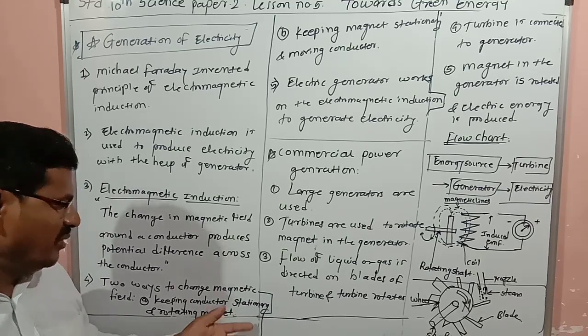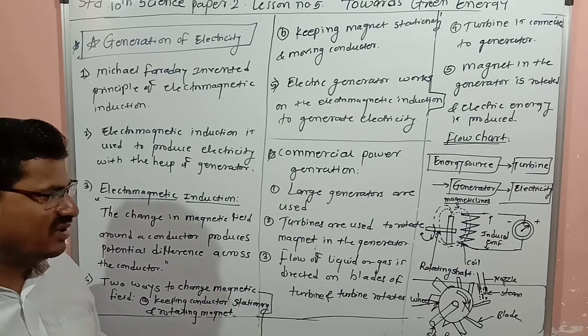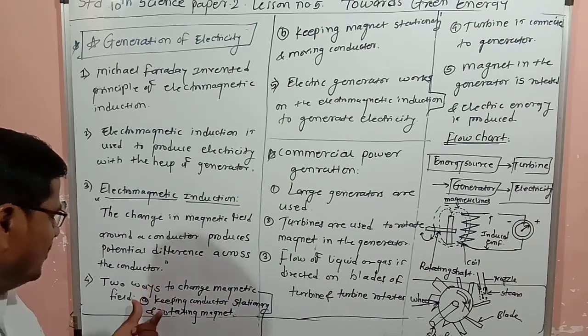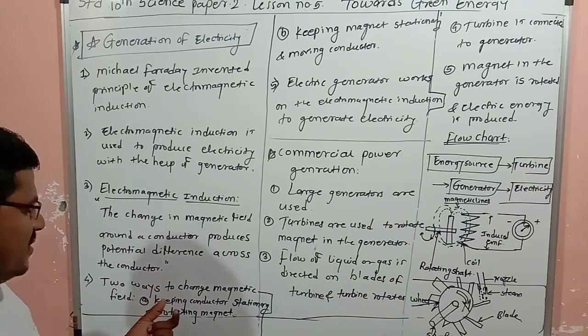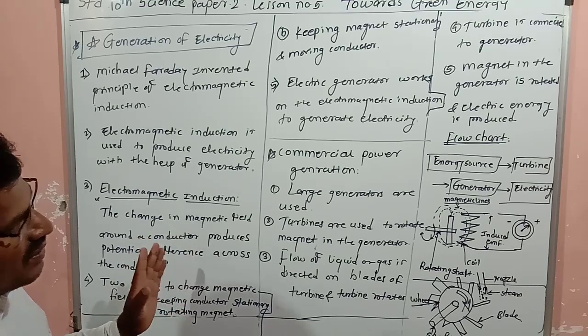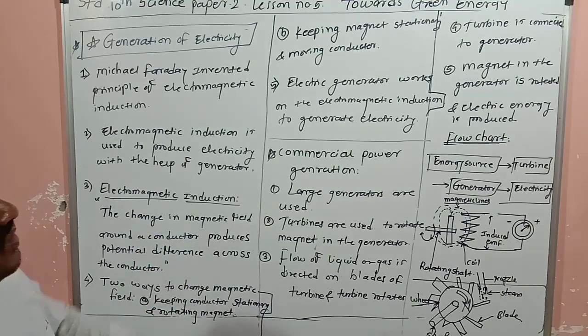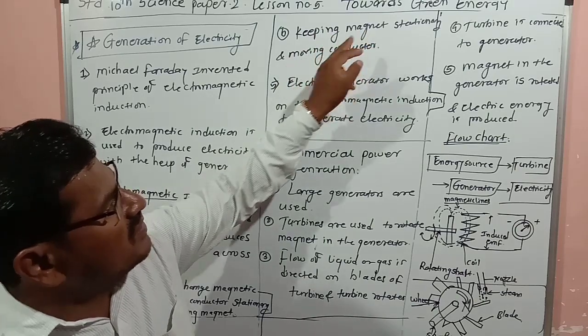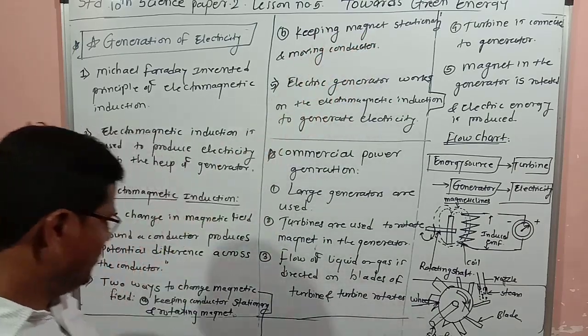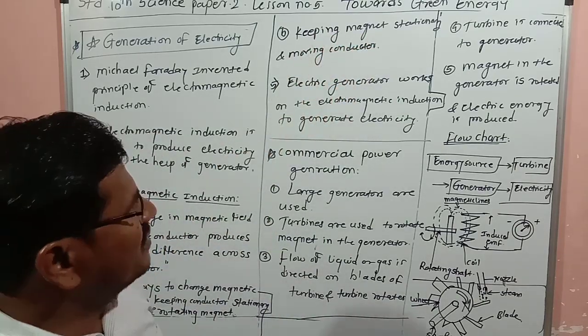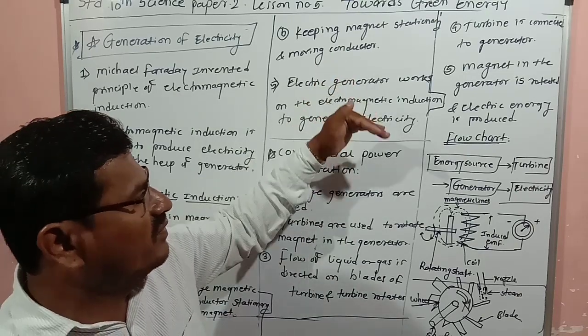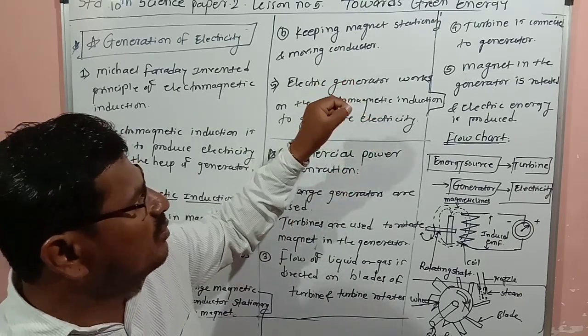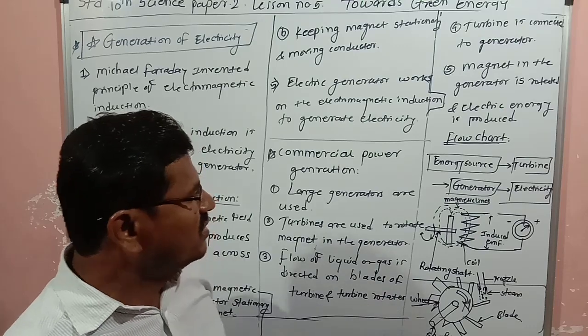Then EMF, electromotive force, or potential difference is produced. The second way is keeping the magnet stable and moving the conductor. Then also the magnetic field is changing, and because of that a potential difference is produced.